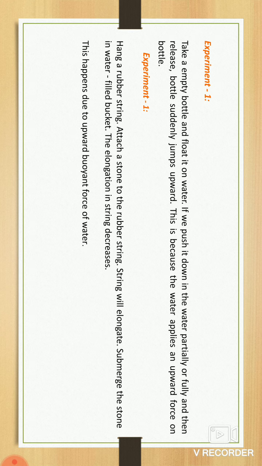One experiment is here. Take an empty bottle and float it on water. If we push it down in the water, partially or fully, and then release, the bottle suddenly jumps upward.